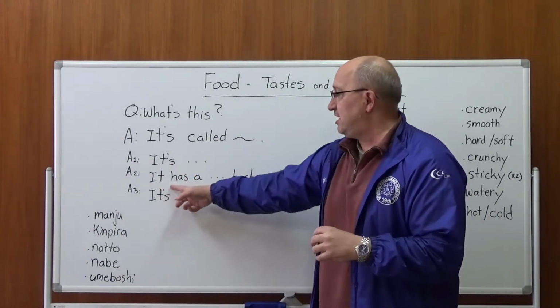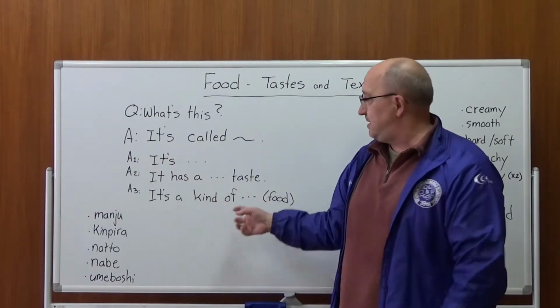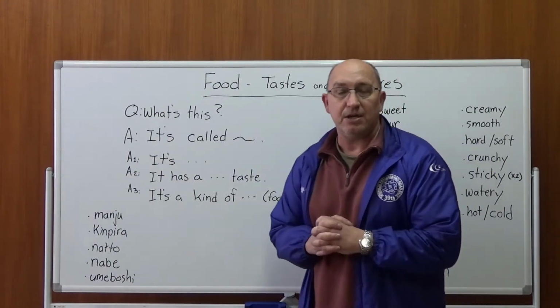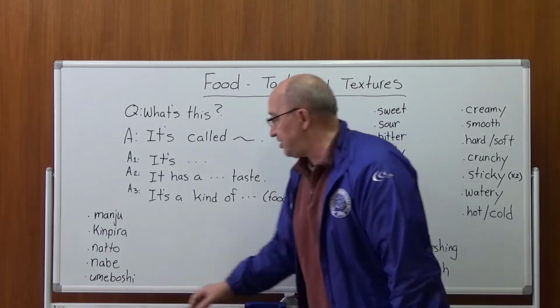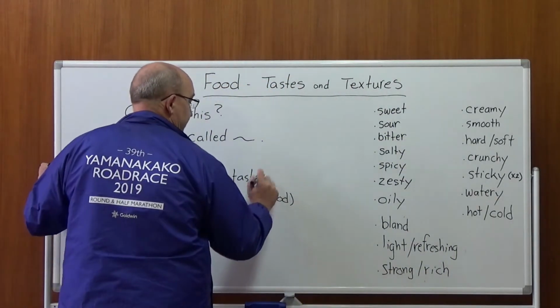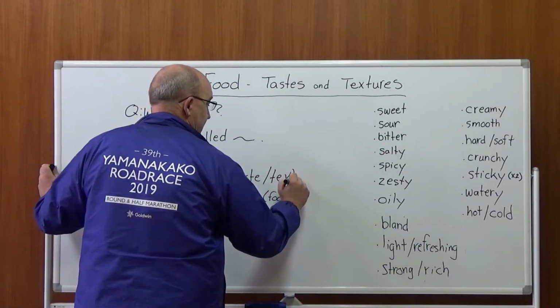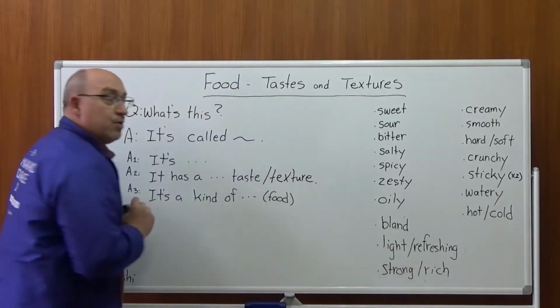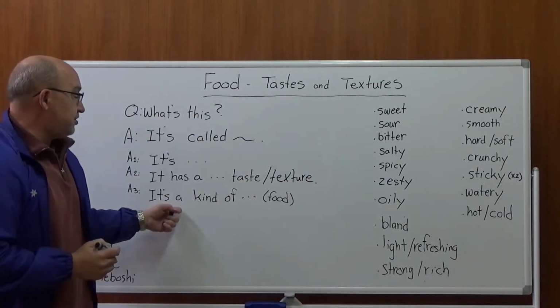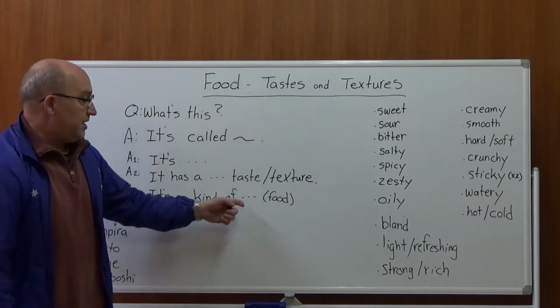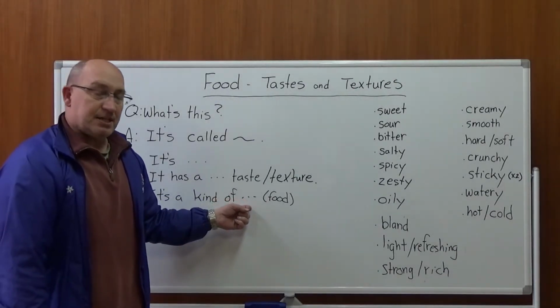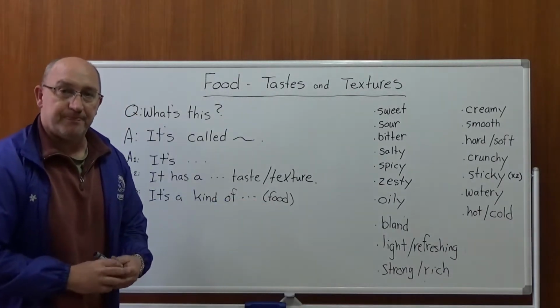We can use this phrase, it has a taste, or it has a texture, also okay. Or we can use this idea, it's a kind of, using the texture and taste, and then the name of the food.